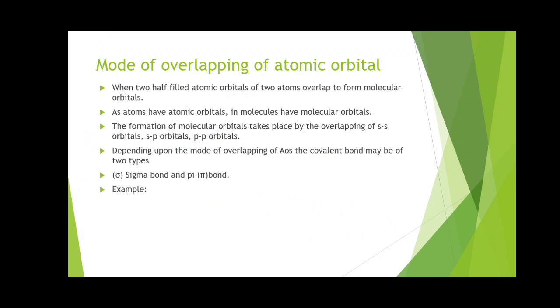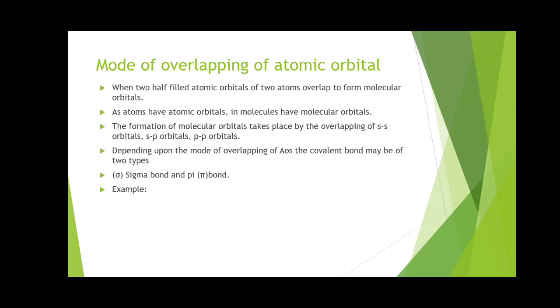In the previous video lecture, we saw there are three different types of overlapping of atomic orbitals, or three different modes of overlapping. So what are they actually?